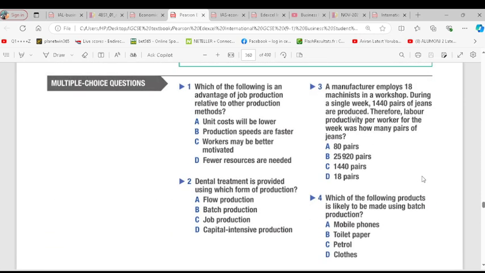Any question about it? No. So that ends the impact of productivity to a business. So we'll go to the multiple choice question now. The multiple choice question for chapter 41, productivity and production.